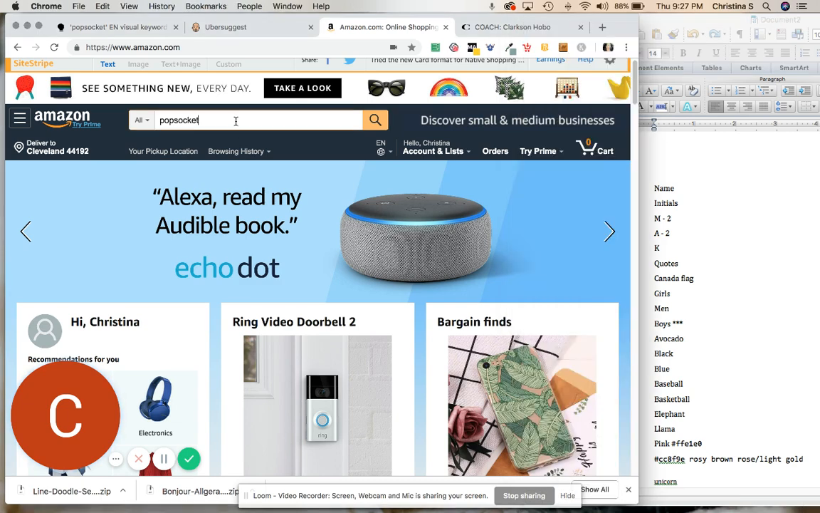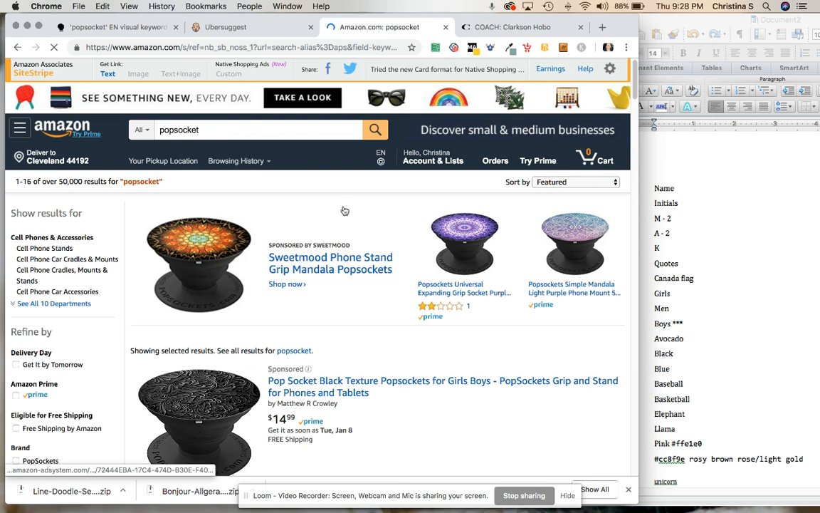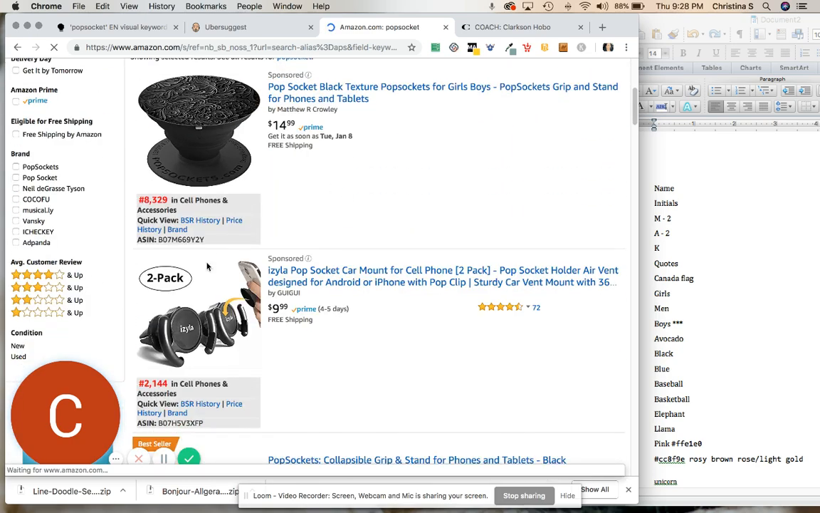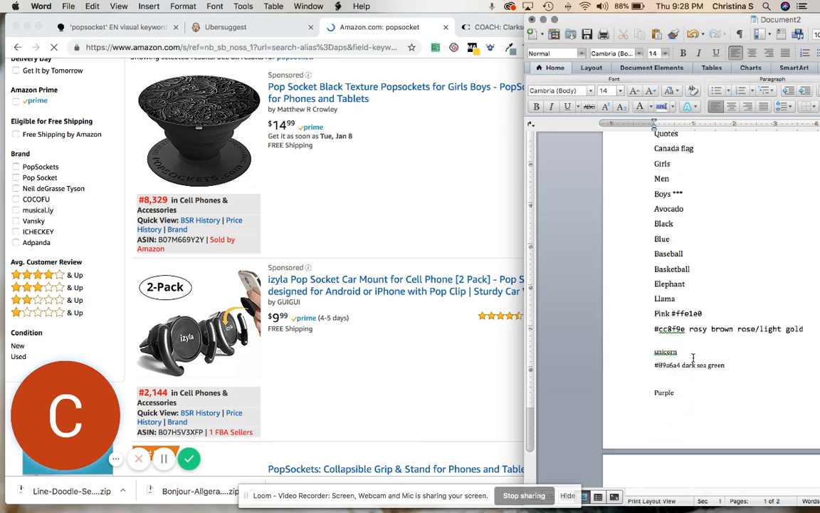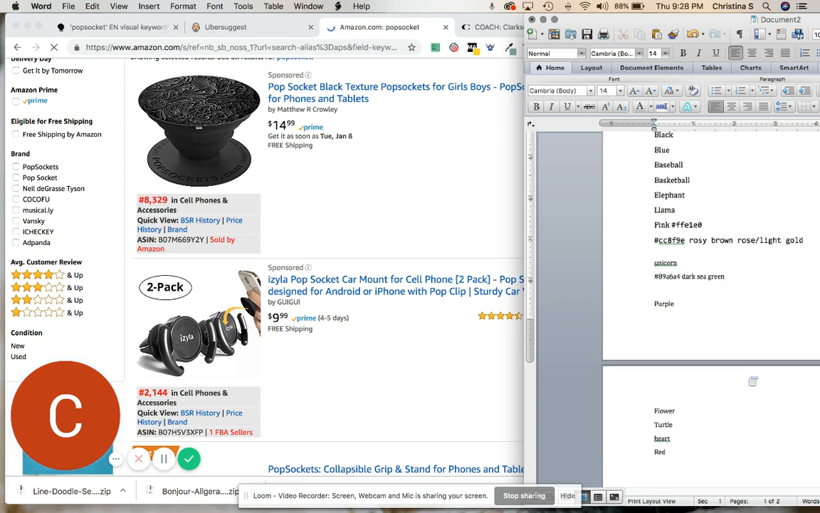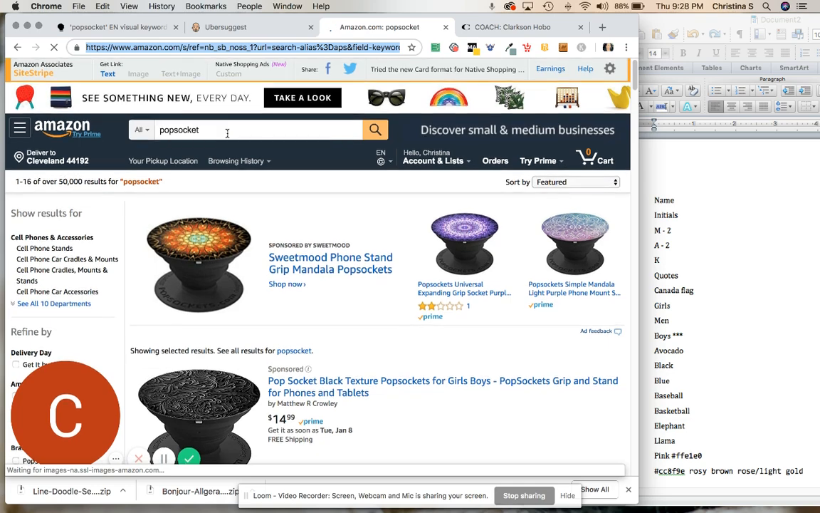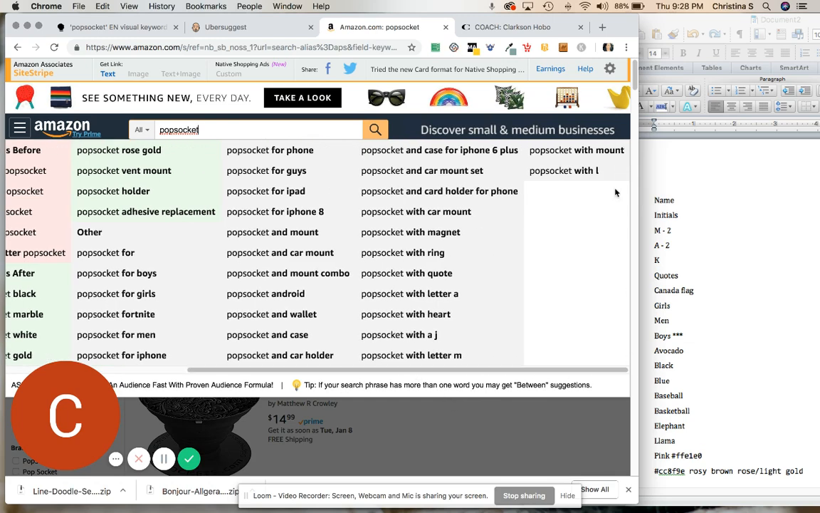So, okay, let's drop this back down again. Or, well, we can just click on it this time. So when I do my Popsocket search, we could even start to narrow it down. So I might want to see how many are in some of these categories. So I'm seeing the initial ones. Let's go back up actually. Letter A, heart, letter J.